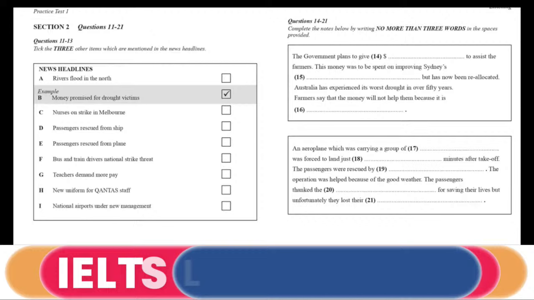Now listen to the news headlines and tick the 3 other items which are mentioned.